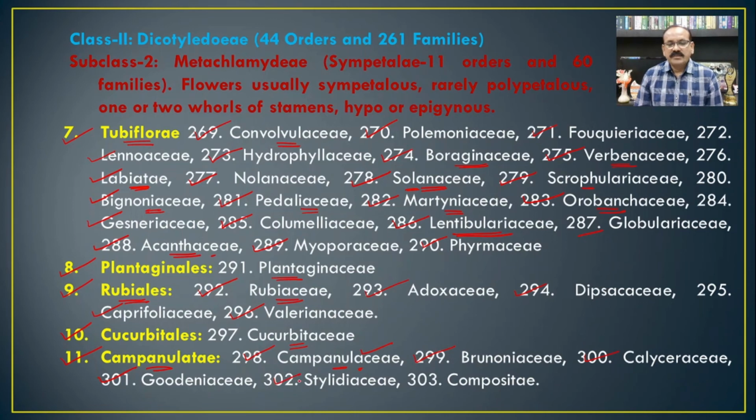Goodeniaceae, Stylidiaceae, and Compositae. So here, if we see the dicotyledons, the Compositae is placed at the end of the classification in the dicots, and the Orchidaceae is placed at the end of the classification in the monocotyledons. So this is the system proposed as a phylogenetic system of classification by Engler and Prantl. The Compositae is well known for the sunflower, then Tridax procumbens, Ageratum conyzoides. So there are many members from this family, well known in every area.